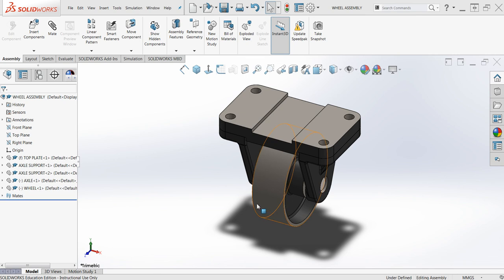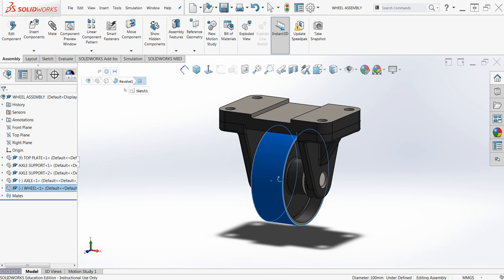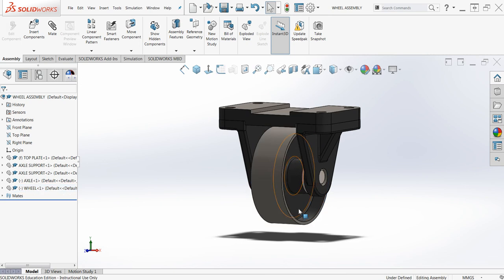In this tutorial, we will take a look at creating the wheel in the wheel assembly. With a cylindrical object, by using revolve, we can create these cylindrical patterns pretty easily.